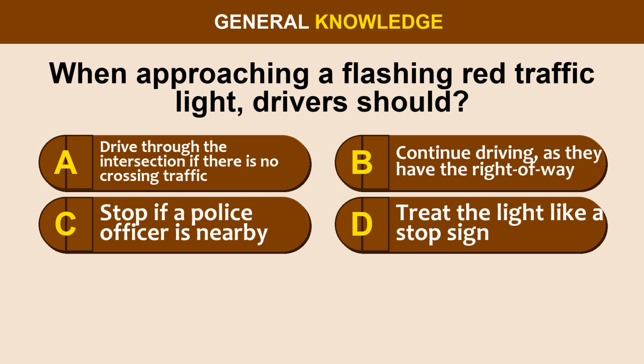Question 28. When approaching a flashing red traffic light, drivers should: Option A. Drive through the intersection if there is no crossing traffic. Option B. Continue driving as they have the right of way. Option C. Stop if a police officer is nearby. Option D. Treat the light like a stop sign.